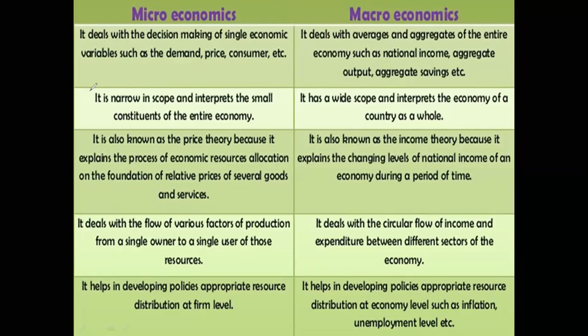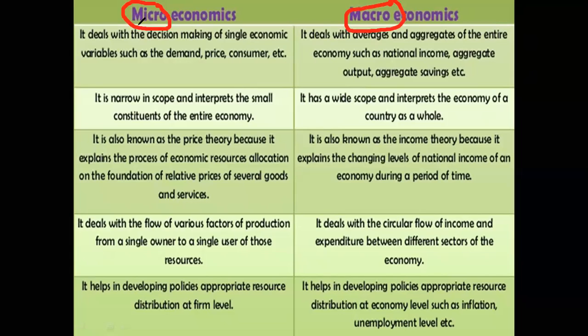If I talk about micro, you can see that in this word micro we have this I. And if we talk about macro, in macro we have this word A. But what is the relevance of this I and A? Talking about micro, I stands for individual. And talking about macro, A stands for aggregate.